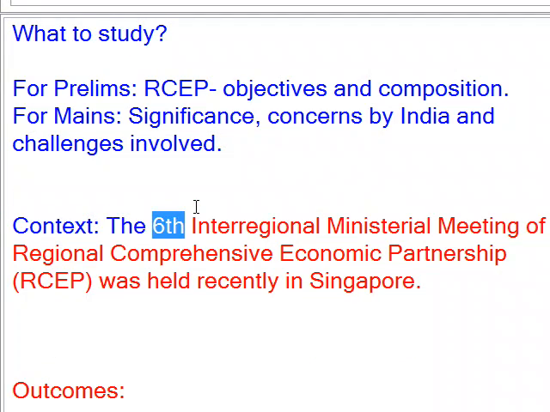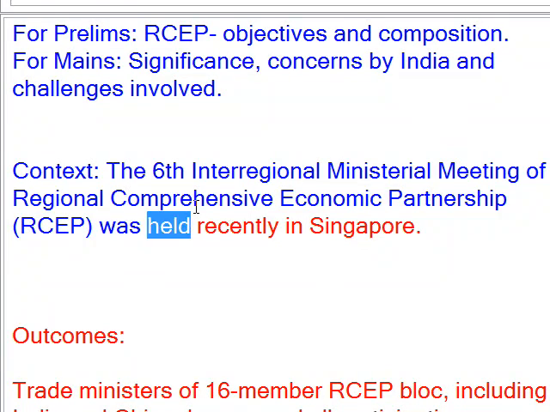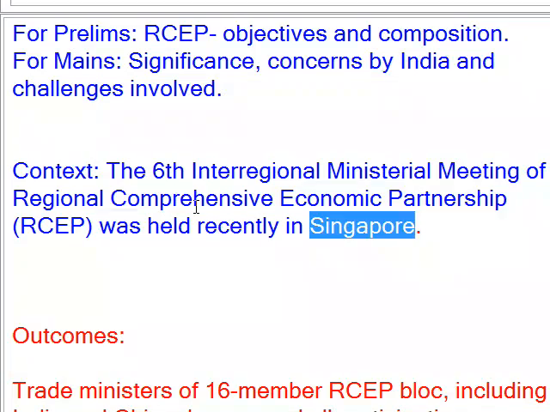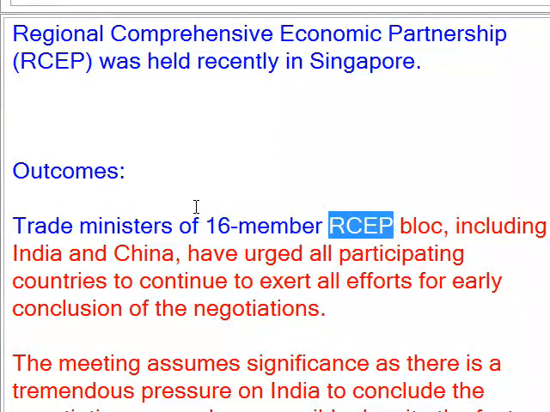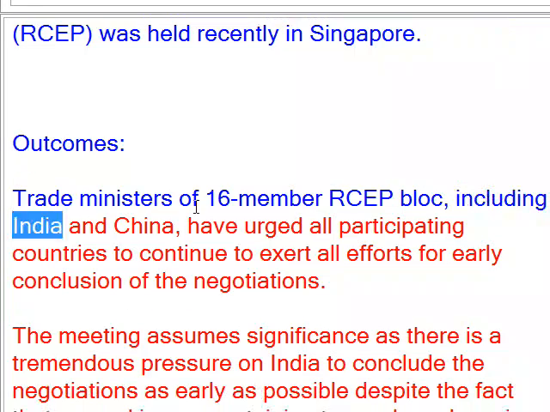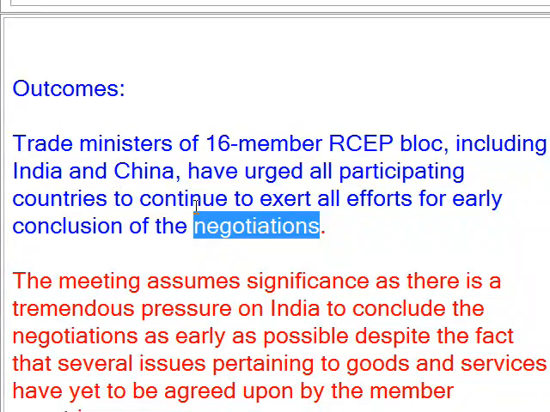Context. The 6th Inter-Regional Ministerial Meeting of the Regional Comprehensive Economic Partnership, RCEP, was held recently in Singapore. Outcomes. Trade ministers of the 16 members of the RCEP bloc, including India and China, have urged all participating countries to continue to exert all efforts for early conclusion of the negotiations.